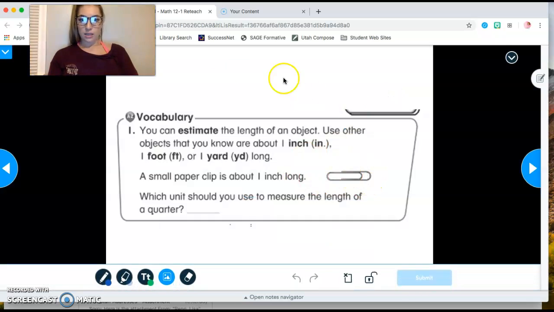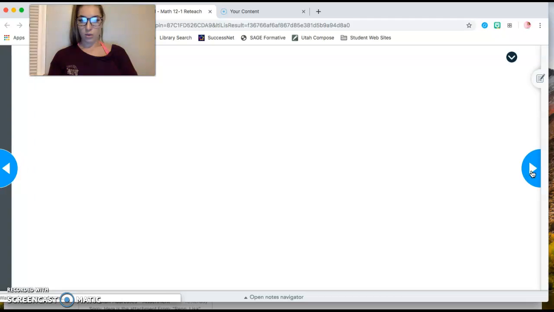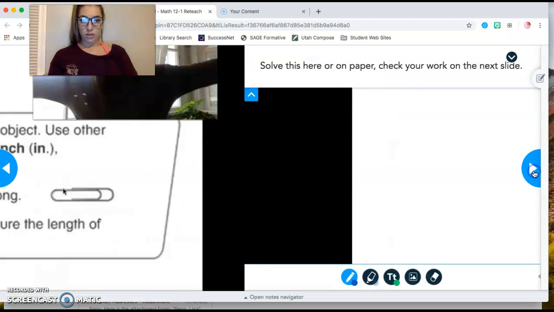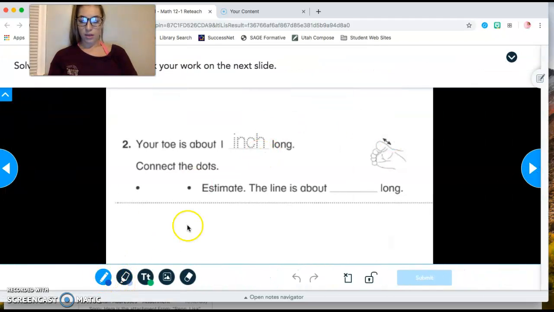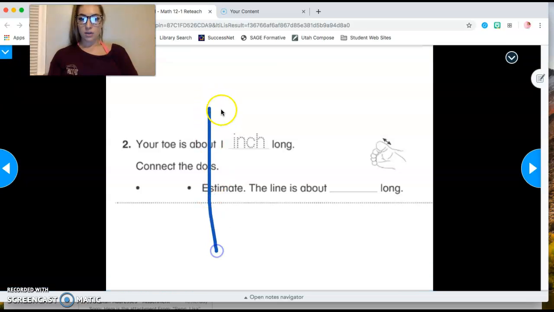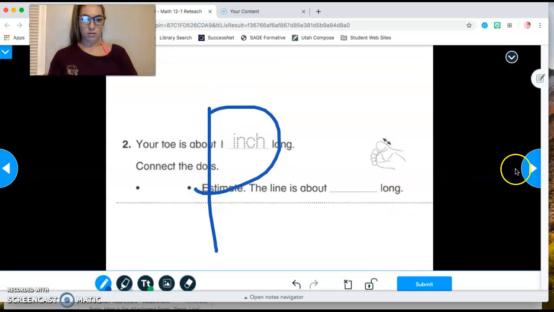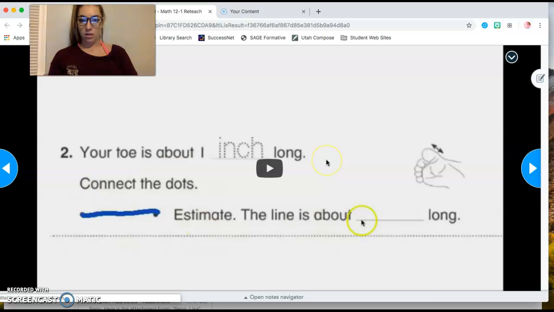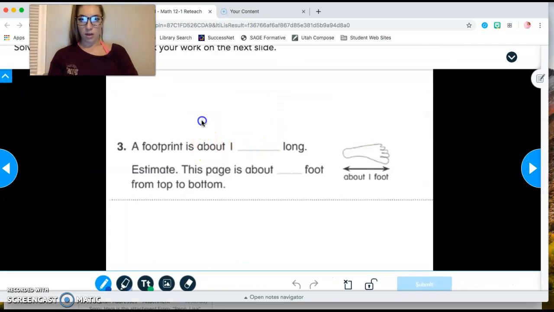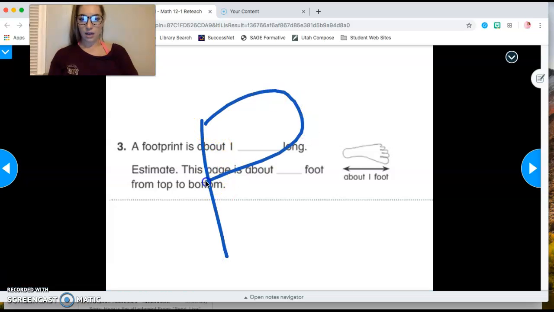The only thing I ask is, if you were to upload the whole page on this first one, the one thing I'll want you to do, so you'll see me do it with them, is on the rest of the slides, if you could just do a big P that just says that you did it on the paper. So then that way it shows up as you still did the whole Nearpod. So you could just do a big P right here.